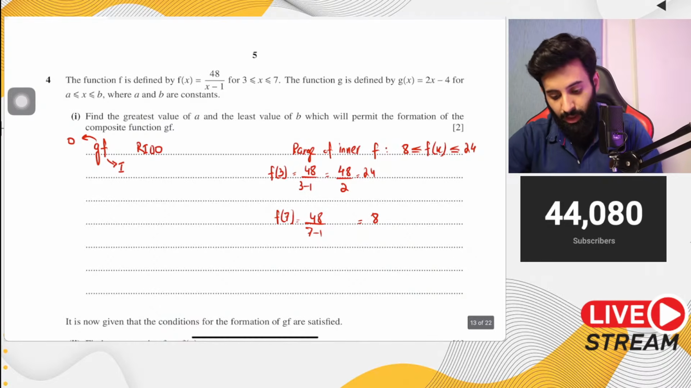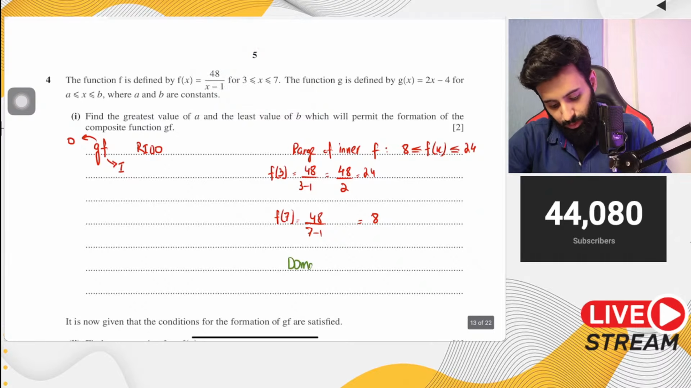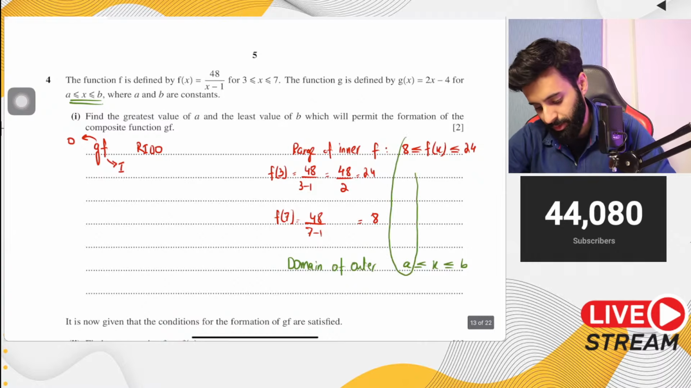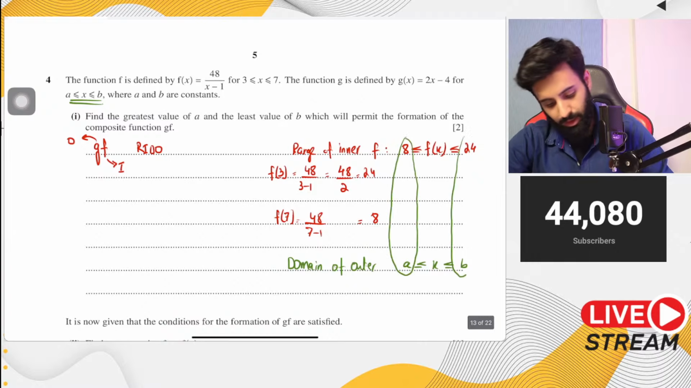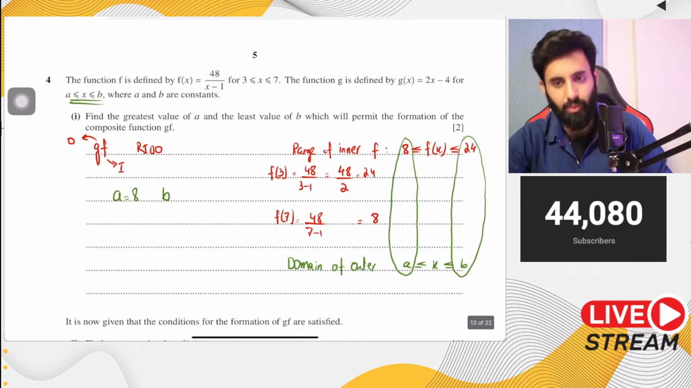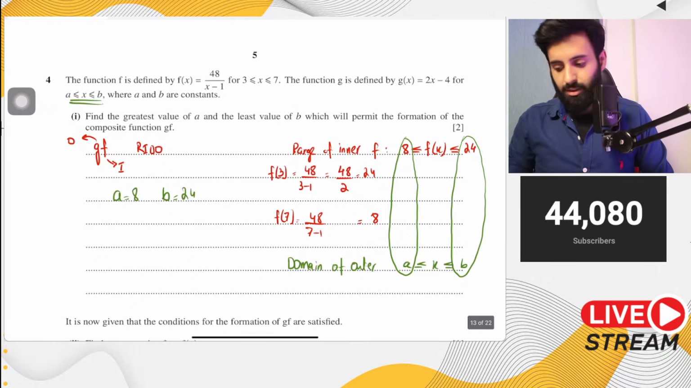Now, the range of the inner function should be equal to the domain of the outer function. What is the domain of g? It is greater than or equal to a, less than or equal to b. Now, notice, do we have the value of a? Yes, we do. Do we have the value of b? Yes, we do. So a is equal to 8, and b is equal to 24. And there you go, fellas. That's your answer.